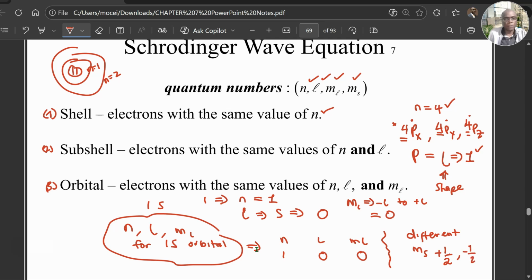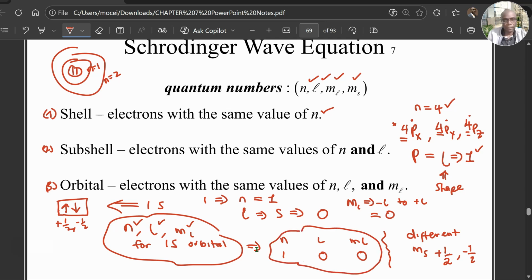So if you have the 1s orbital, maybe this space, one electron points up, one electron points down. So the only difference is going to be the ms. However, n, l, and ml must be the same. And that's what defines an orbital, when n, l, ml are the same for electrons residing in that volume called orbital.